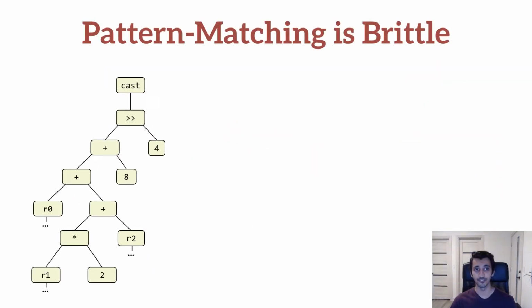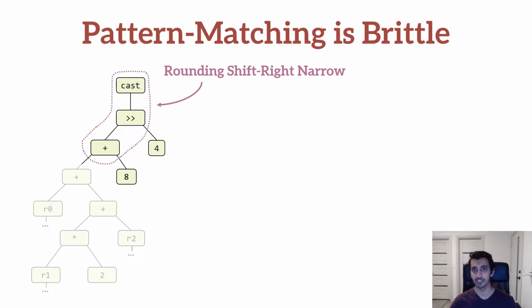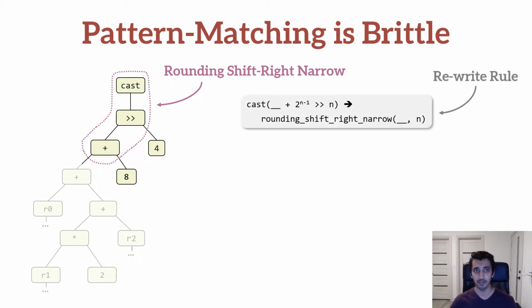The traditional approach to instruction selection, and perhaps the most widely used still today, is based on pattern matching. This approach relies on predefined transformation rules to do the translation. For instance, consider the sub-expression in our example that computes the rounding shift right narrow of the input value. To optimally translate the sub-expression, we can add a rule to our compiler that maps this pattern to the rounding shift right narrow instruction in the target instruction set.